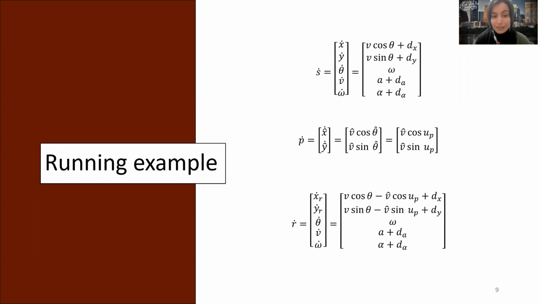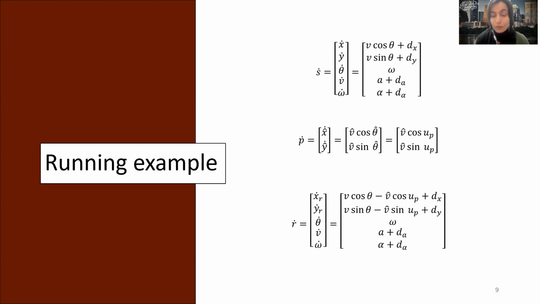But before that, in order to better explain the theory, as in the paper, we are going to use an example. Assume the robot is actually a 5D extended Dubin's car, as in this equation. S represents both the robot and tracking system's state. Now, let's assume we are going to use an RRT algorithm for planning, which requires a point mass planning system dynamics.